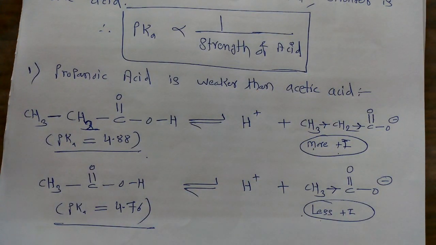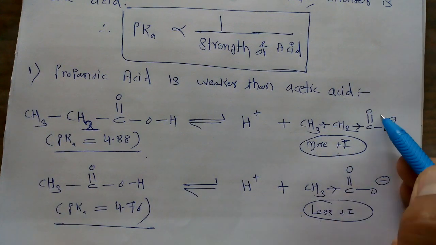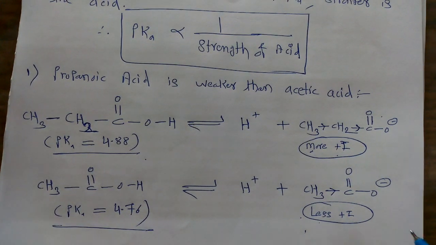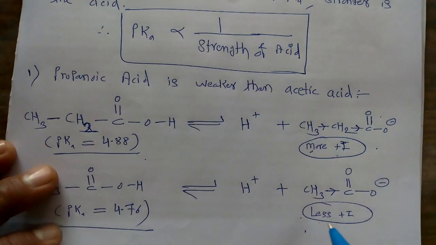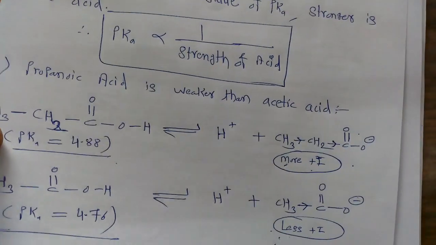This is due to these two types of plus I effects. In this case, more plus I effect destabilizes this conjugate base, while in this case, less plus I effect destabilizes it to a lesser extent as compared to the first conjugate base, and that's why the second acid is a stronger acid as compared to the first acid. So this is the first case of comparative study of the acidity of organic acids.